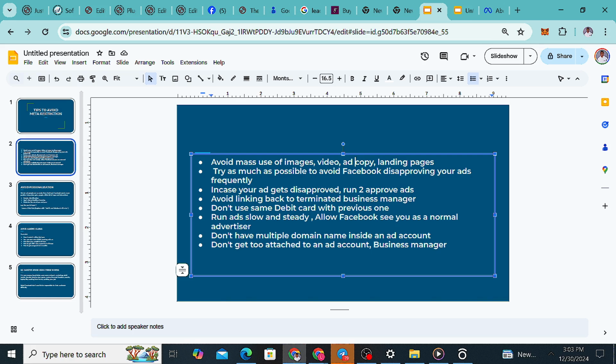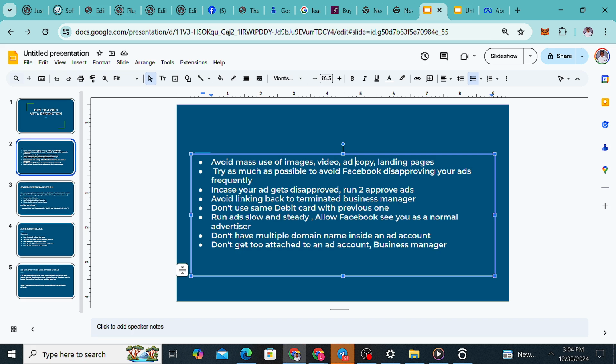So any image, video, or ad copy that you see many people have been using, you may want to avoid it, especially affiliate marketers. Some of you will be tempted because it is something you see many people using, and that's what you now want to use. You want to avoid such. That's number one.